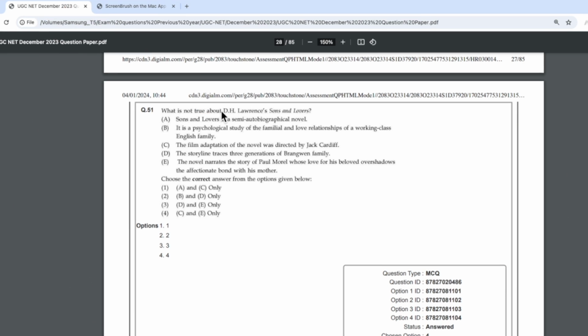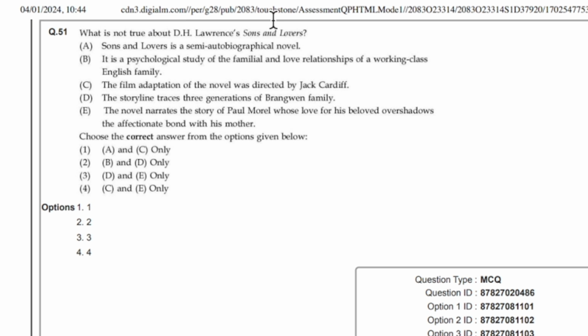So here we have D.H. Lawrence, Sons and Lovers. This particular work has been asked more than 10 times in the previous year questions. You can check out the topic wise questions also. You will find a lot of questions from Sons and Lovers. Make sure that you study this topic in detail.